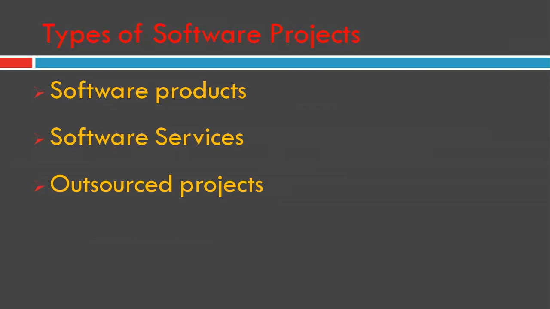Let us take an example. A company that has developed a generic software product usually gets an uninterrupted stream of revenue spread over several years.